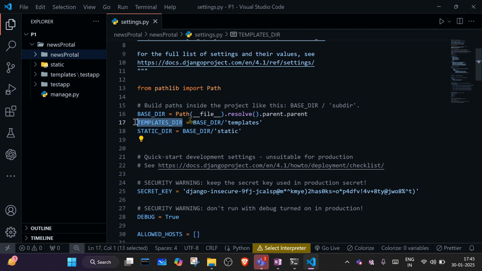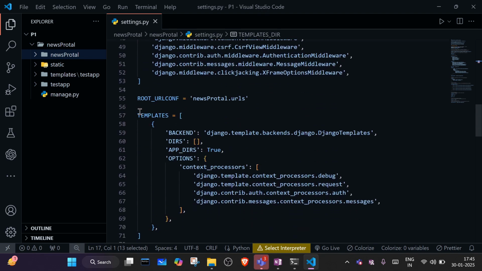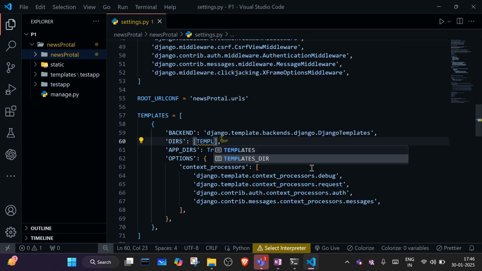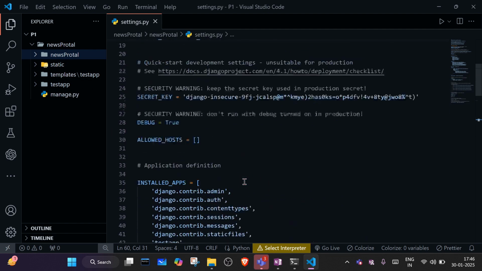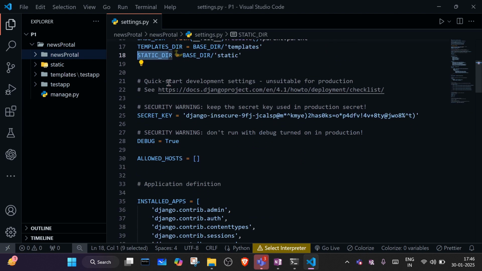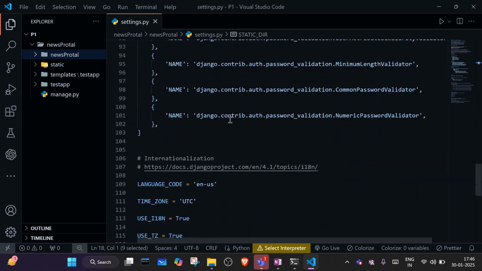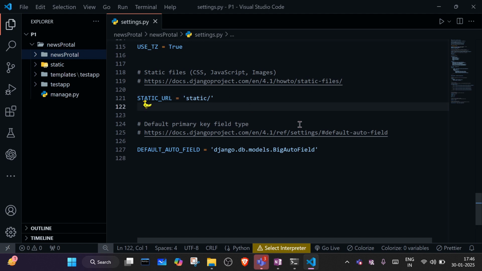After that, these two variables we have to keep in different locations. This TEMPLATES_DIR we will keep inside the templates setting, which is at line number 57. Here we write that variable name, TEMPLATES_DIR, which contains the path of the templates folder. The second variable is STATIC_DIR, and this variable we will keep at the end.